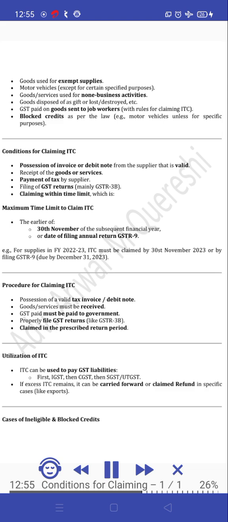by December 31, 2023. Procedure for claiming ITC. Possession of a valid tax invoice or debit note. Goods or services must be received. GST paid must be paid to the government. Properly filed GST returns like GST R3B. Claimed in the prescribed return period.